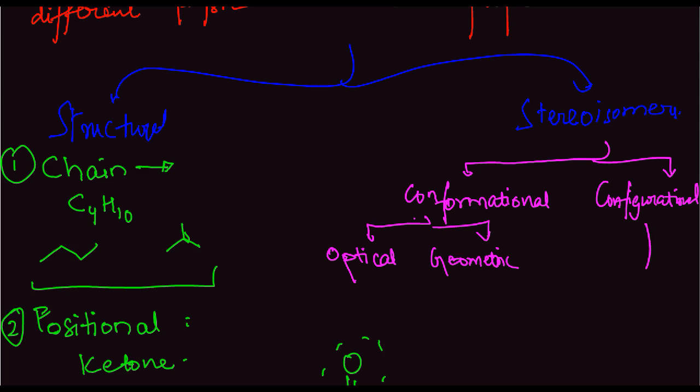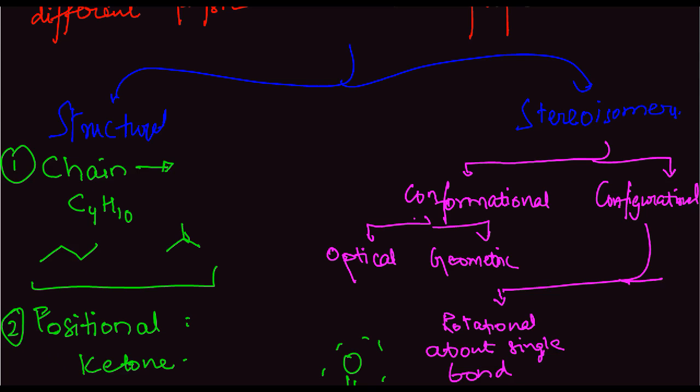Configurational, on the other hand, is of two types. The first is rotational, rotation about single bond, and the second is amine inversion.